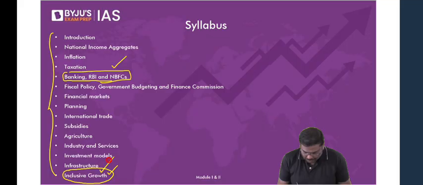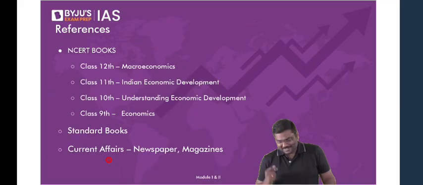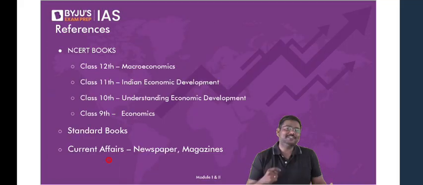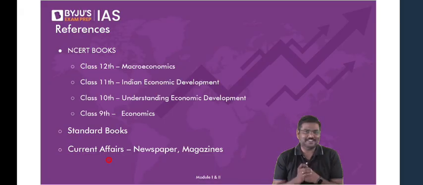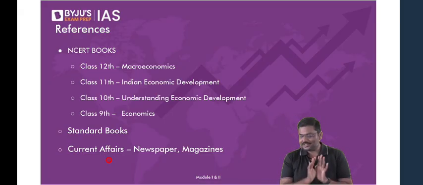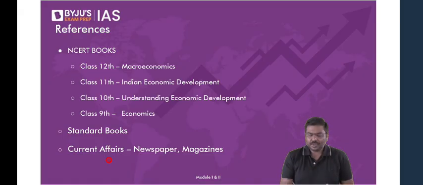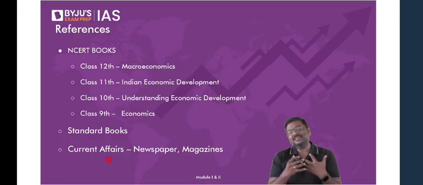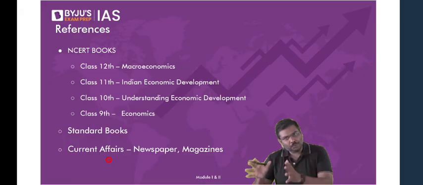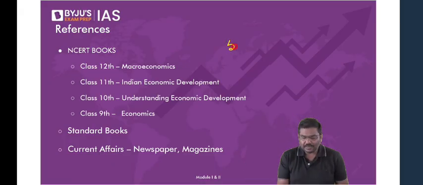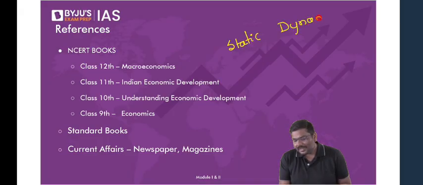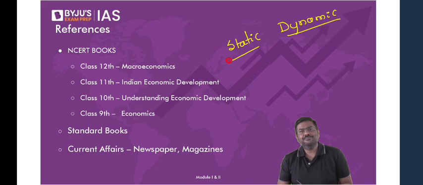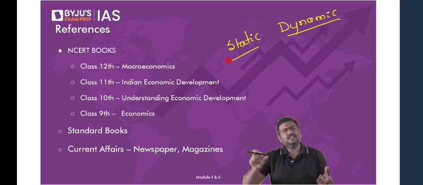Okay? Now, what about the references? Many of you are asking about references. What about the references then? This is the list of the references. Now, please understand this. Generally, most of the subjects, not all of them, most of the subjects in the UPSC examination are divided into two parts. One we call a static part, correct? And the other one is the dynamic part. Anybody who is hearing the term for the first time? One is called a static part and the other one is called a dynamic part.